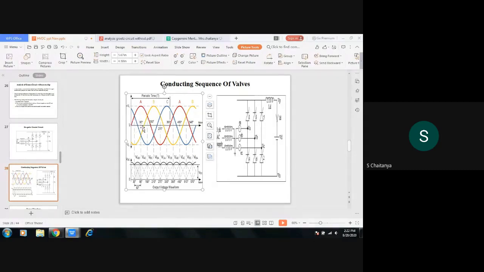So at the instant omega t is equal to 90 degrees, thyristor 6 will be turned off and thyristor 2 will be turned on. And thyristor 1 remains in the same turn on position only, since it is conducting from the previous interval and continuing in this interval. So each thyristor is conducting for 120 degrees. Is it clear? Now are you following or not?